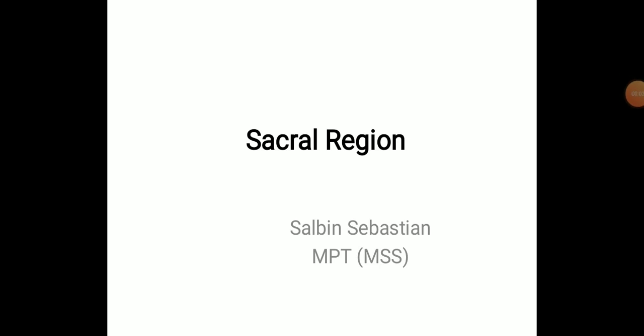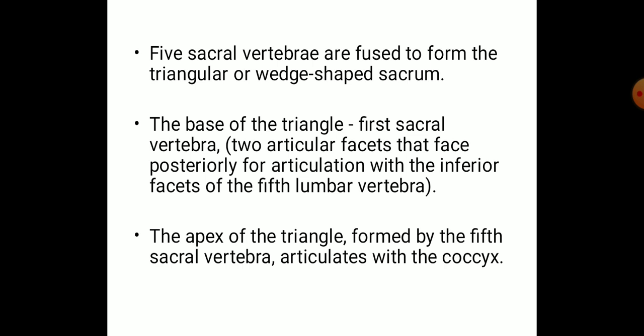Hi all. Today we will be discussing the sacral region. So what is the sacral region? What are the bones which form the sacral region and what are the articulations which we can find in the sacral region? There are five sacral vertebrae and they are fused together to form a triangular or wedge-shaped sacrum.